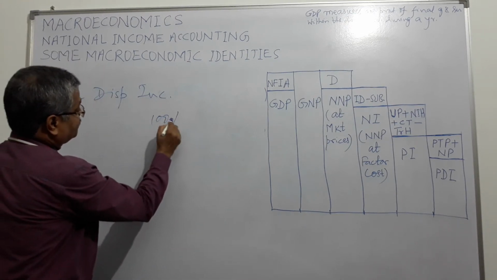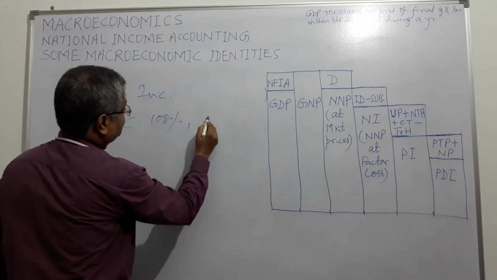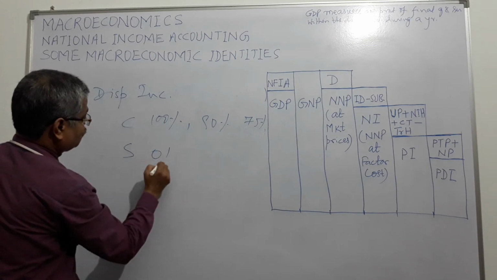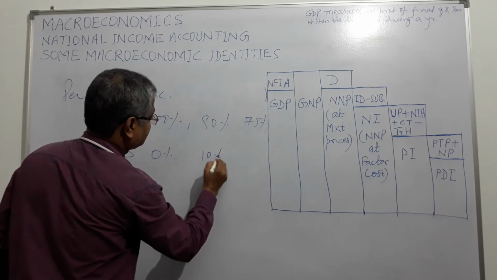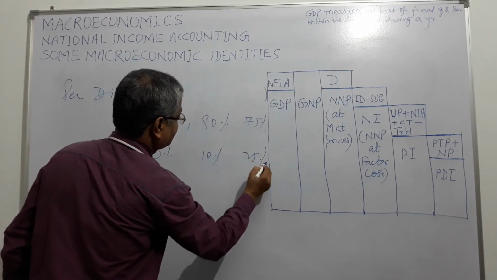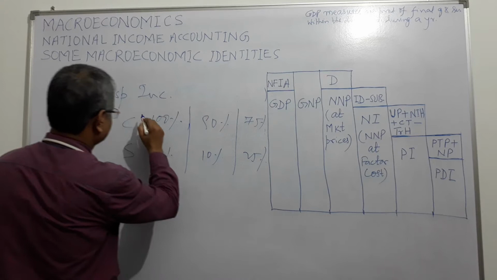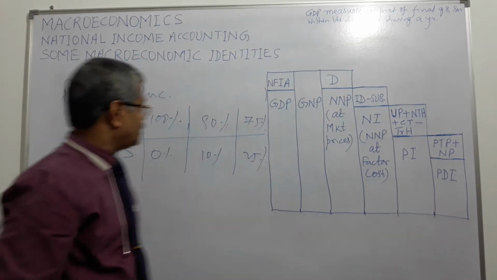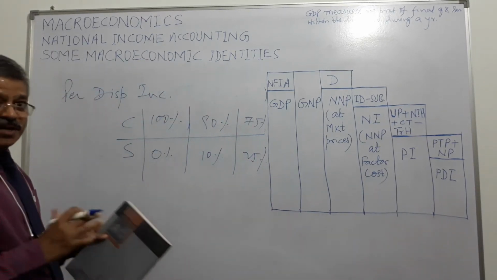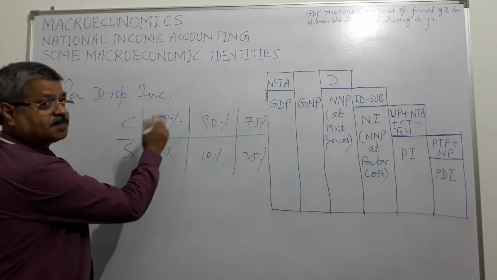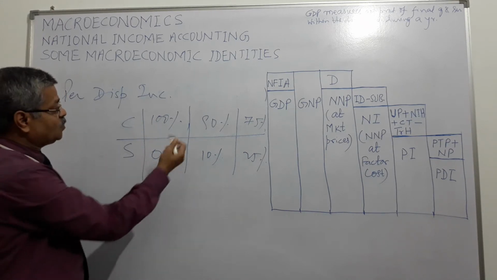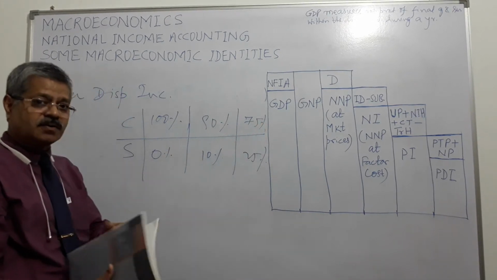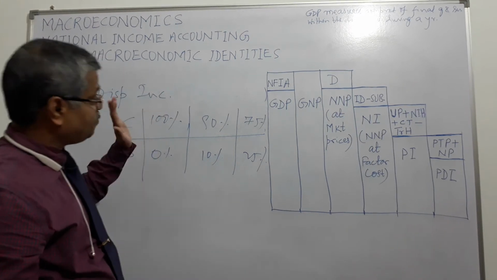Or I can 100% consume, or I can consume 90% or 75% and save 0%. Here I can save 10%, here I can save 25%, right? So this is the personal disposable income which remains in my hand, and I am free to use it 100% for consumption, 0% for saving, or 90% for consumption, 10% for saving, 75% for consumption and 25% for savings, right? So this is the main thing.